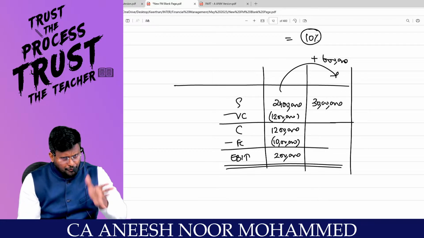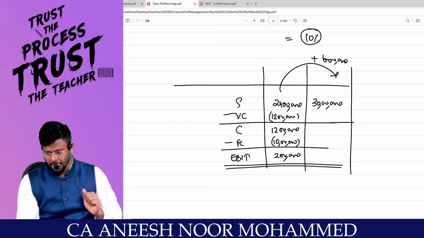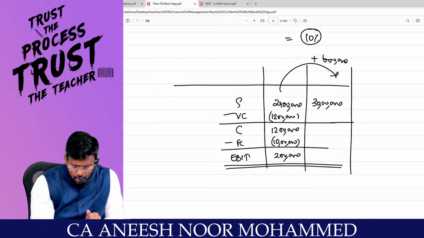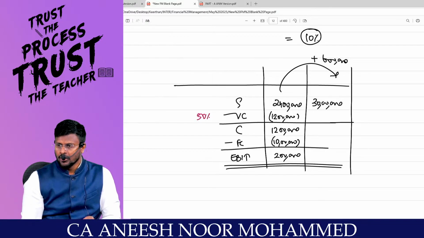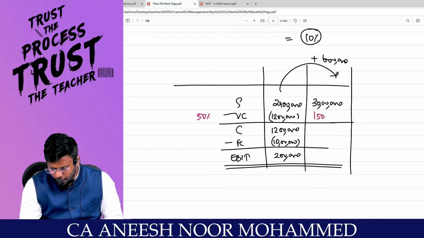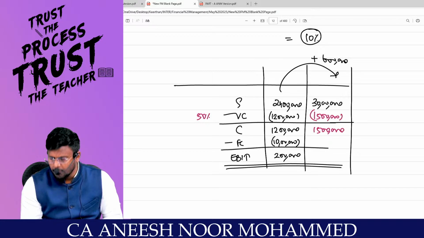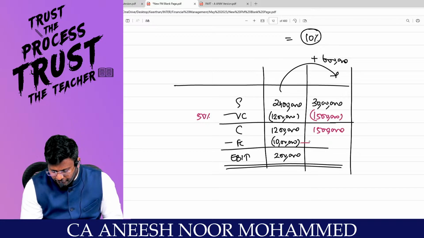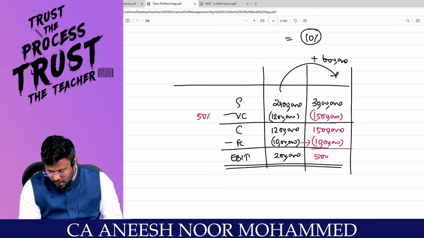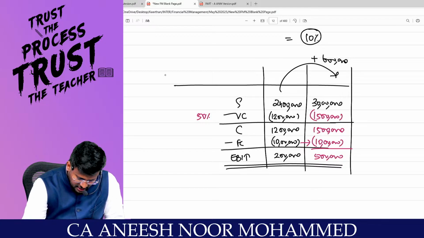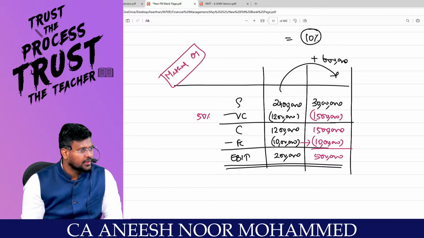I can follow the normal tabular approach. I understood that my variable cost ratio is 50 percent. So 30 lakh into 50% will be the variable cost, and the balance 15 lakh will be the contribution. Then fixed cost will be 10 lakh. Anyway, it will not change. Then my new EBIT will be 5 lakh. This is method number 1 of solving the question. Are you all really with me?